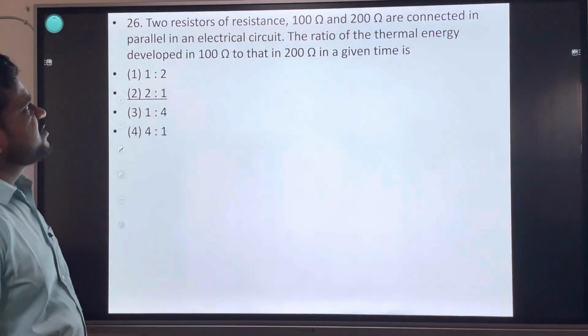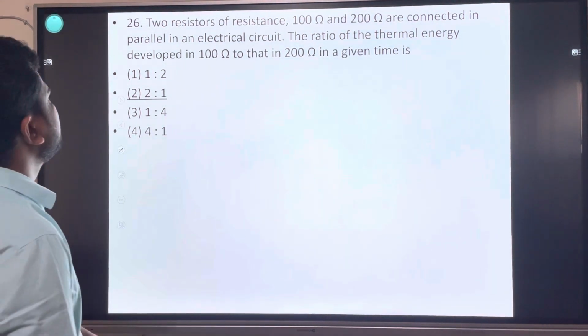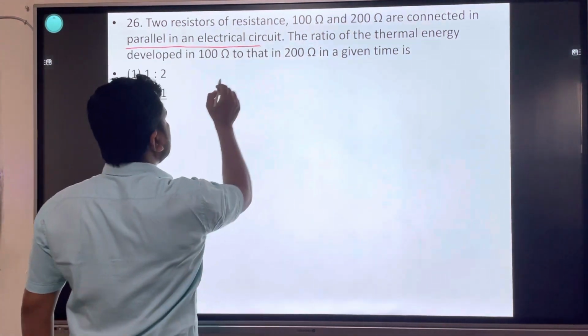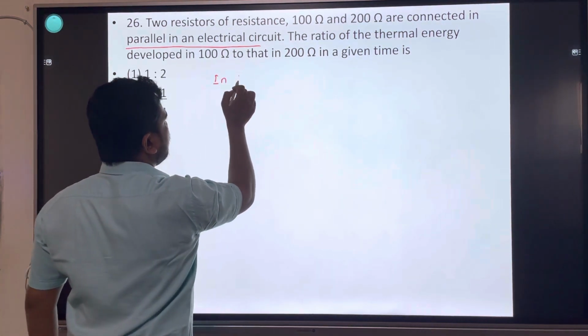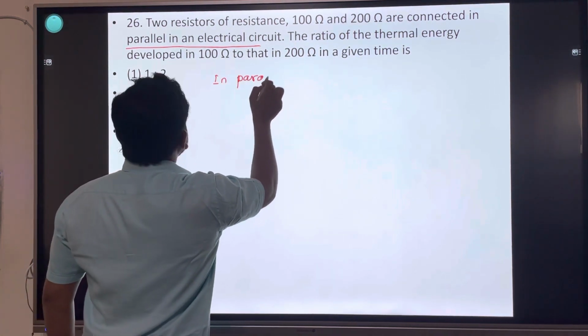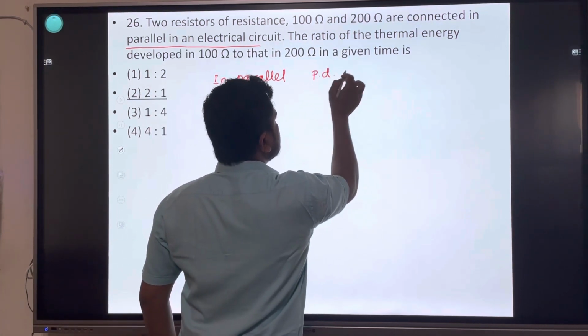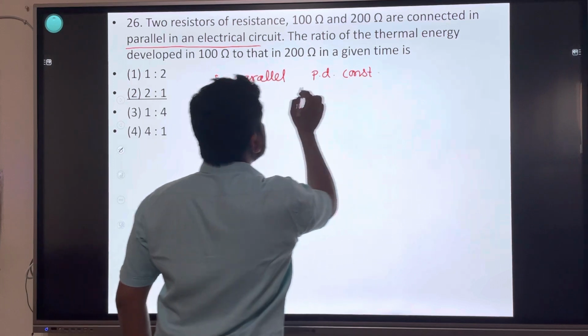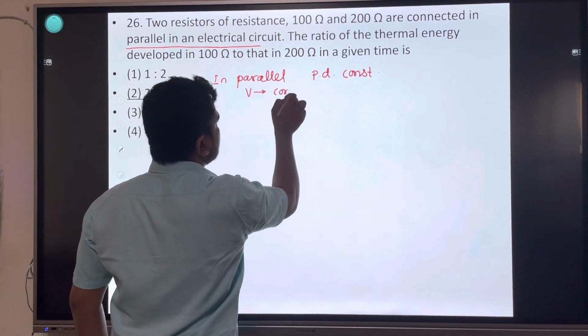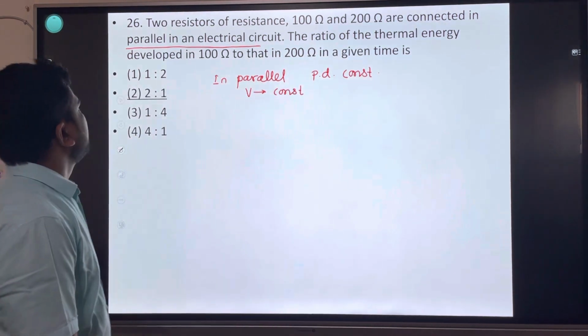Two resistors of resistances 100 ohm and 200 ohm are connected in parallel. In parallel, the potential difference V is constant. Find the ratio of thermal energy.